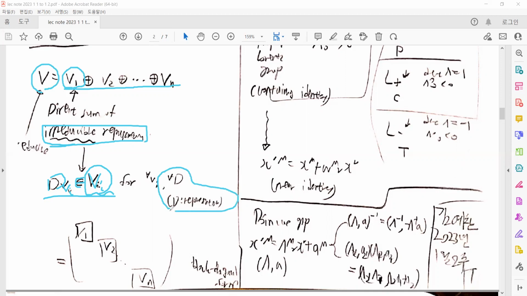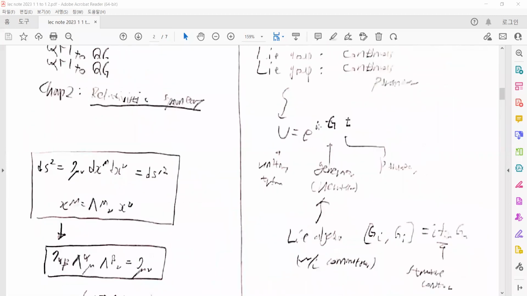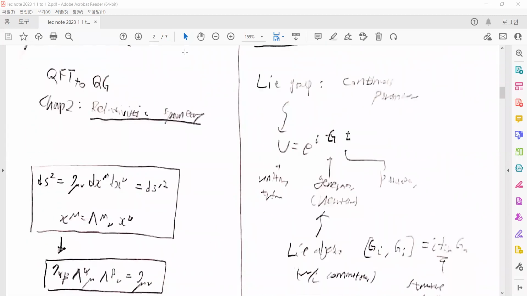And if we represent such subspaces in matrix form, the irreducible representations look like a block diagonal form.